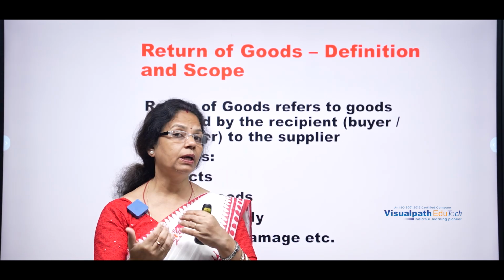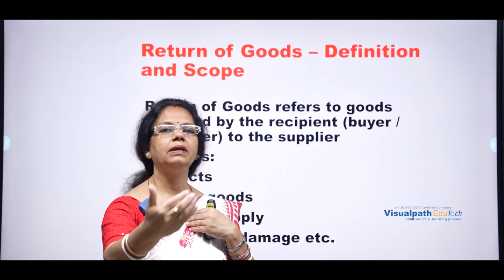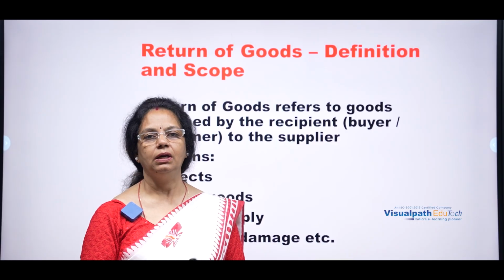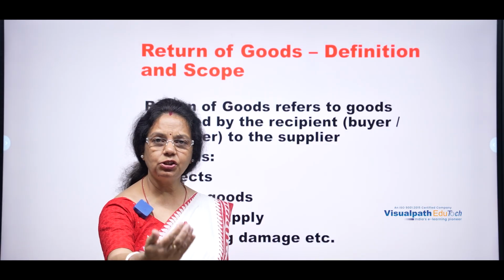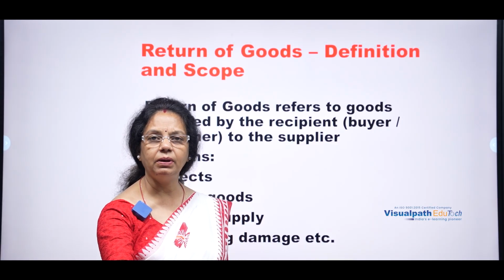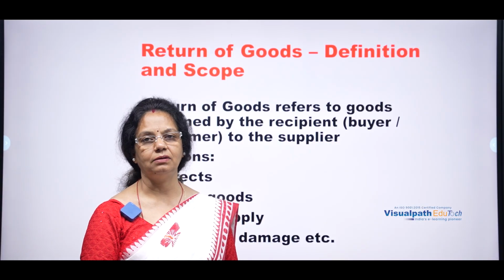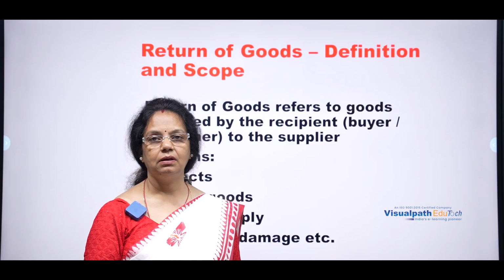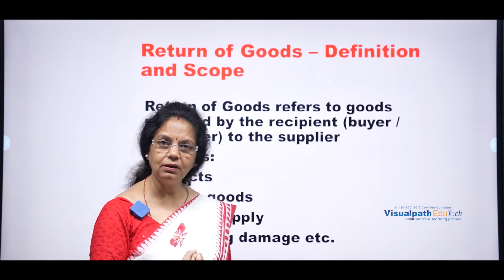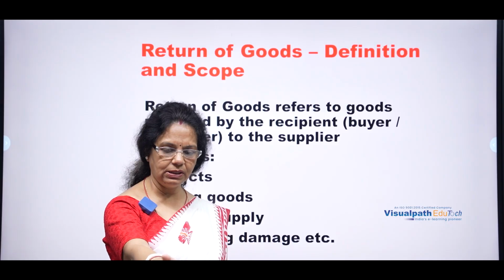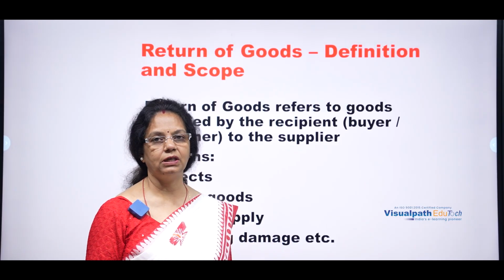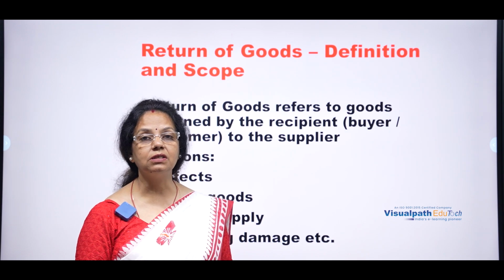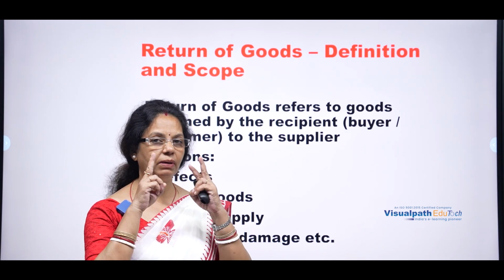In the same way, I am supplying goods to a customer. That is my sales. And the customer finds some damaged, defective product there. The customer will return the goods to me. That means the goods come to me once again. I have sent it, and once again the customer returns it for a damaged or defective product. That is known as return inward.